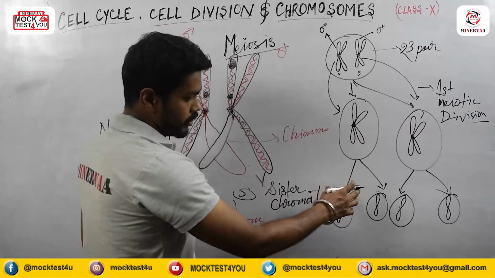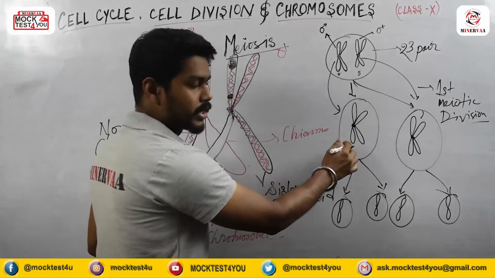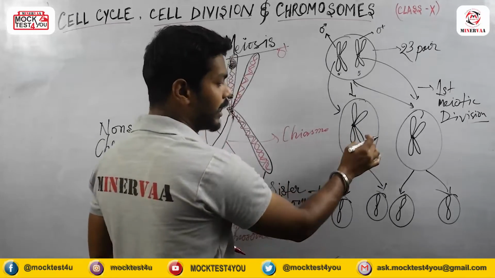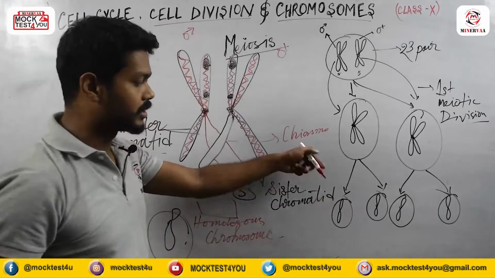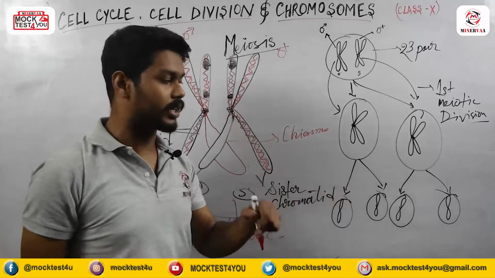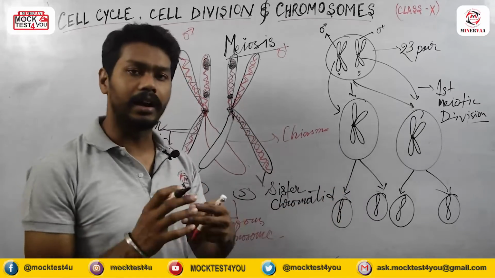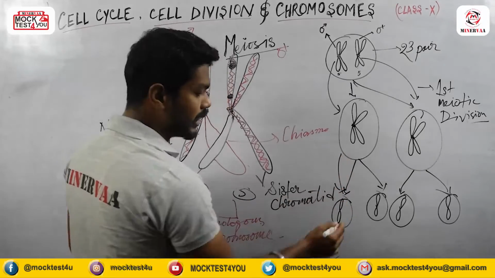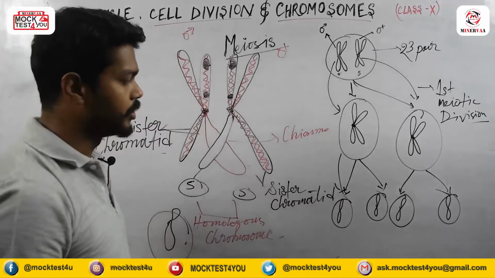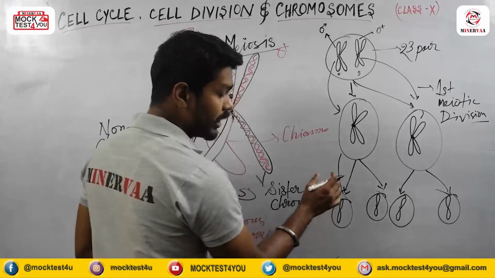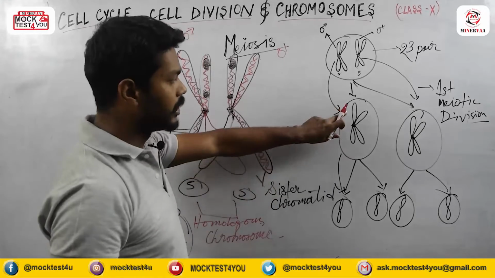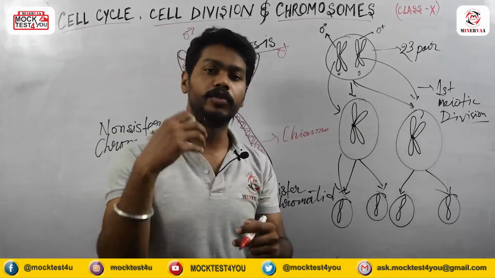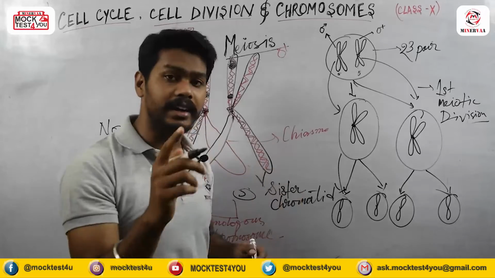Here also 1 chromosome is contained, but the chromosome content is doubled here. So after the second meiotic division, the chromosome content will reduce, but the number of chromosomes remains the same, which means this division is totally a mitosis type of division. In the case of mitosis, what actually happens? During interphase, this kind of structure will produce, meaning the DNA content will get doubled, not the number.